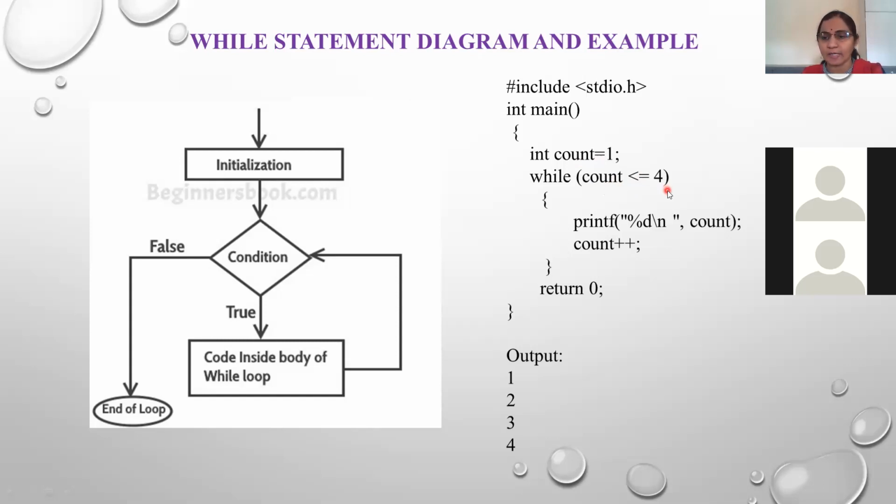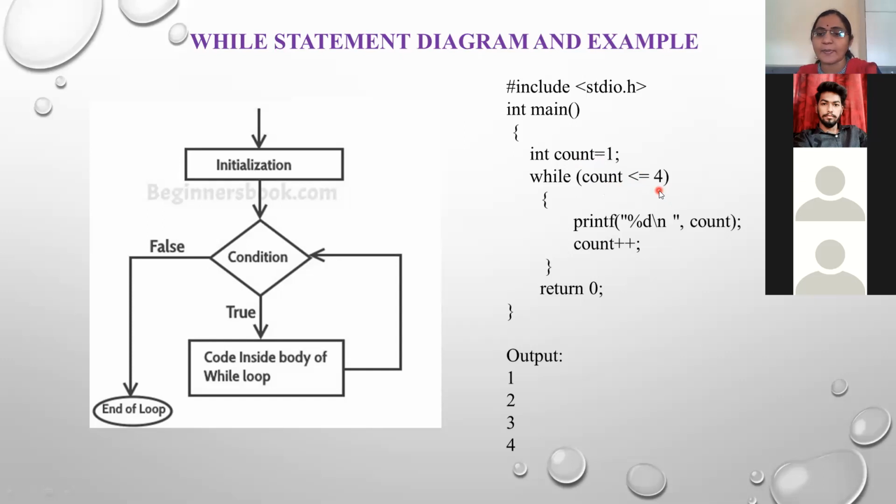Unmute your mic and tell me. The condition is true or false? 1 is less than 4. True. True, yes. Because true, 1 is less than... कारण एक ही value 4 पेक्षा लहानच आहे. So condition becomes true. And if the condition becomes true, then the control enters into the body of loop and it evaluates the first statement.